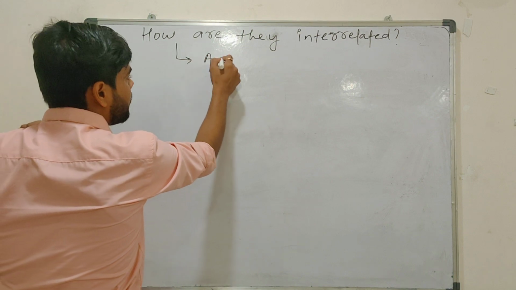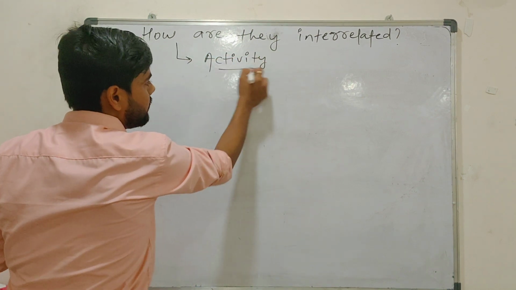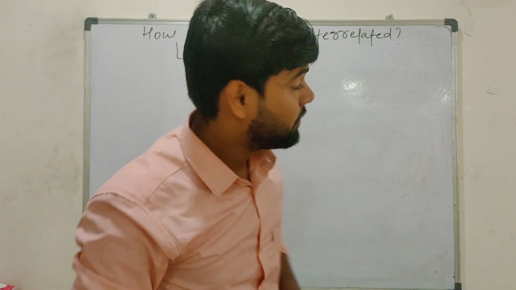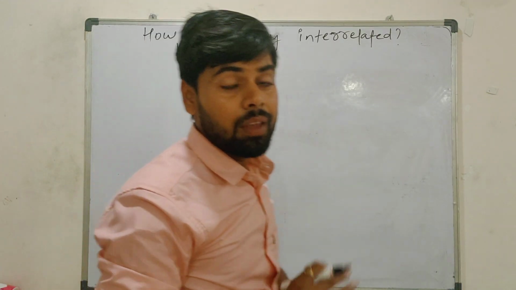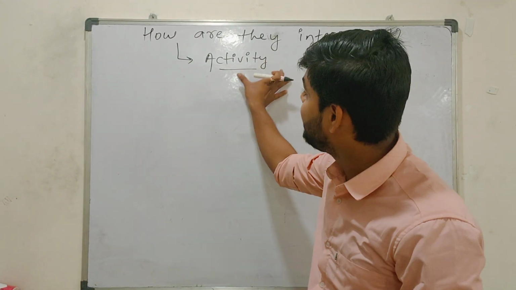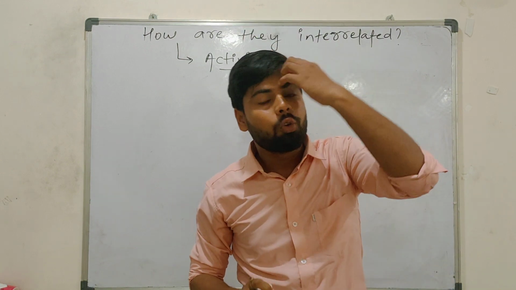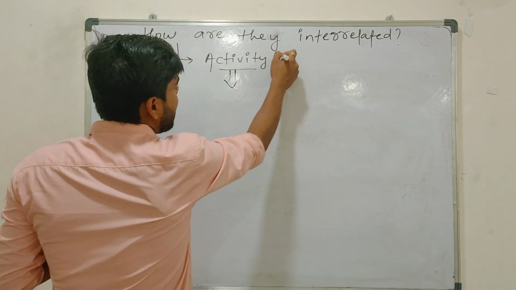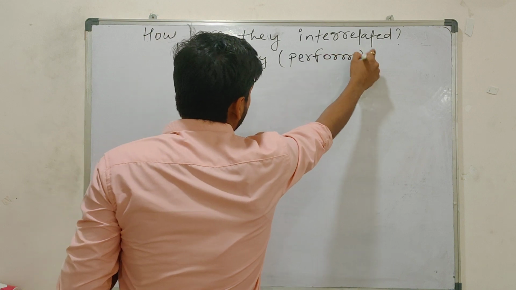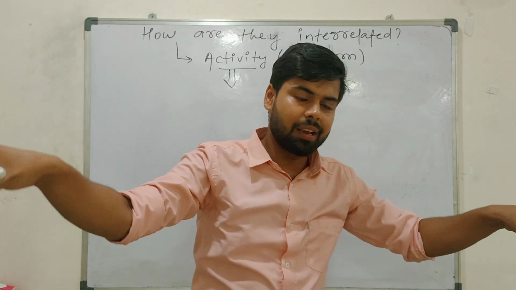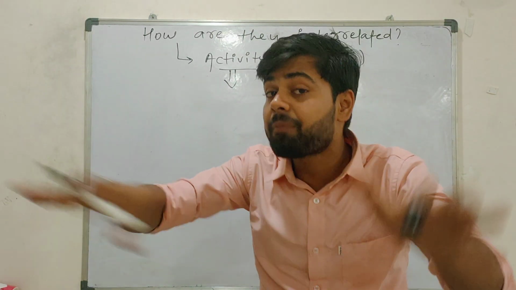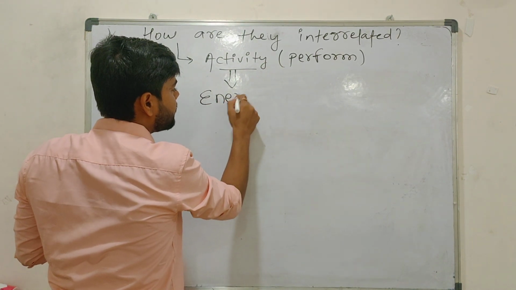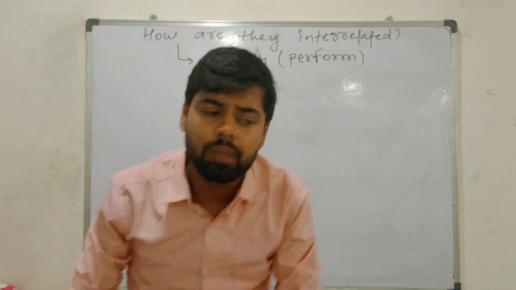Basically, you are chatting, texting, listening, observing my video. Morning 8 o'clock, 5 o'clock you are joining the session; 3 o'clock at night you are joining the session and studying. So what you are doing basically is some activity. For doing this activity, what do you require, bacha? You require energy. Understand the concept very clearly: you are performing some activity, and for performing activity, what do you require? Energy.